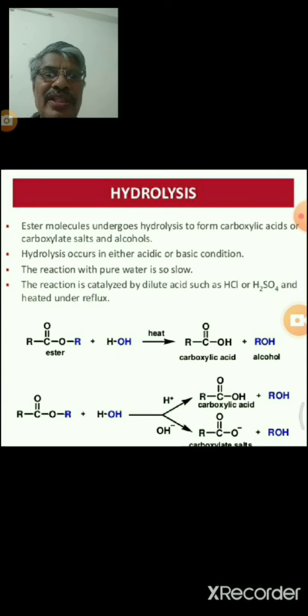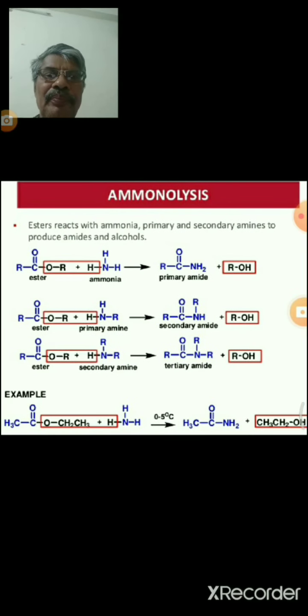Hydrolysis takes place in the presence of acidic media and basic media. In the presence of acidic media, we can get carboxylic acids. In the presence of basic media, we can get carboxylate ions or carboxylic salts.